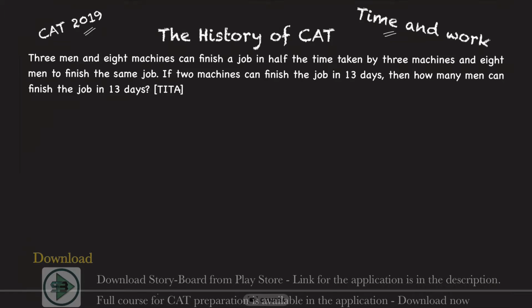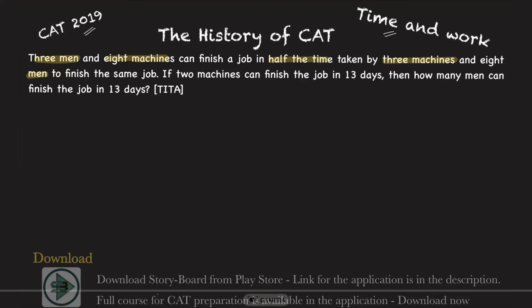So first of all, what am I comparing here? I am comparing 3 men and 8 machines with 3 machines and 8 men, and the time taken here is half the time.